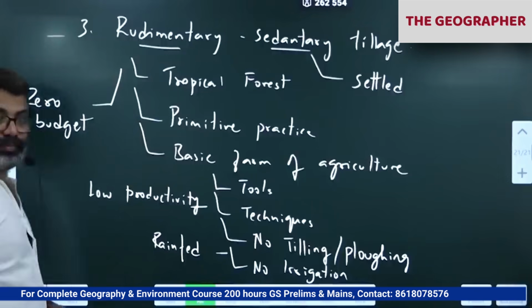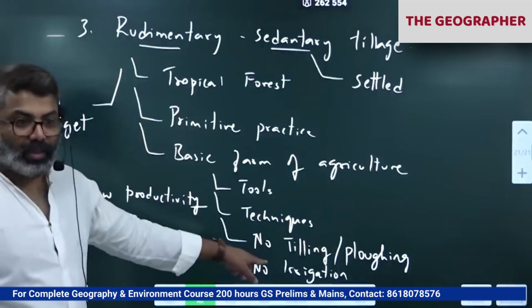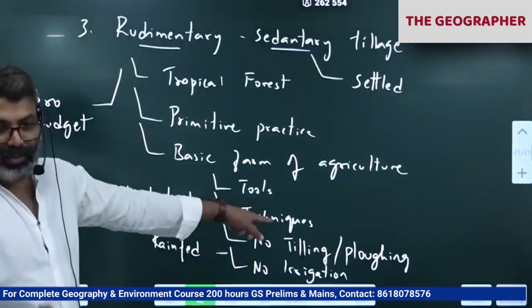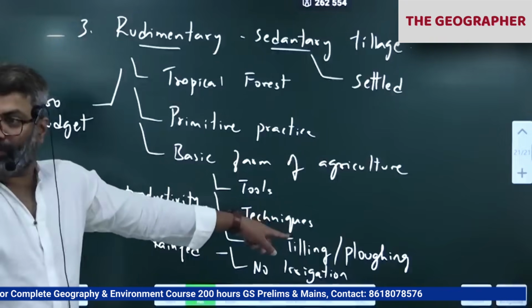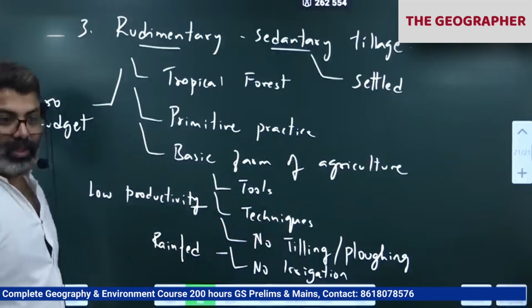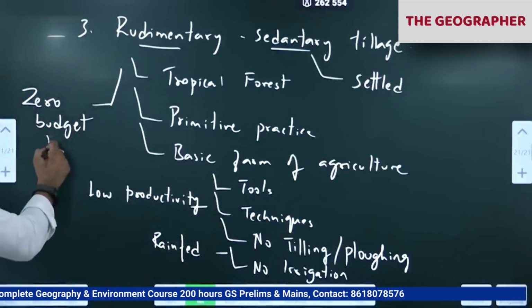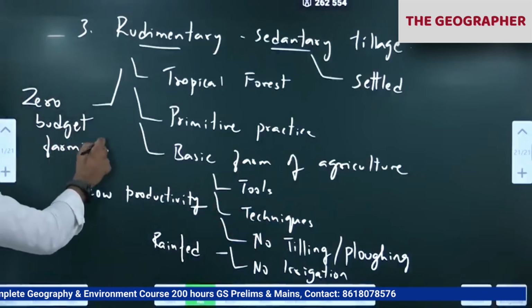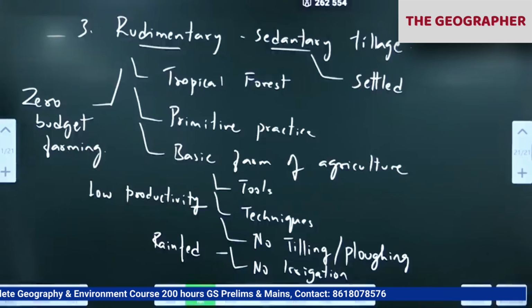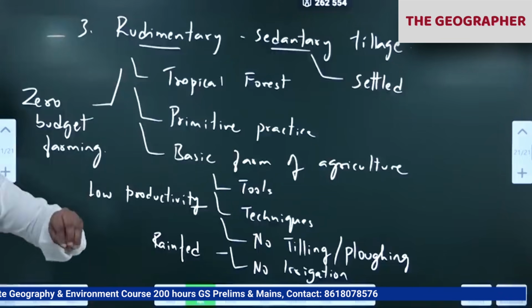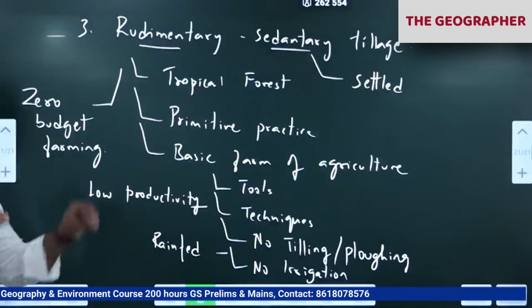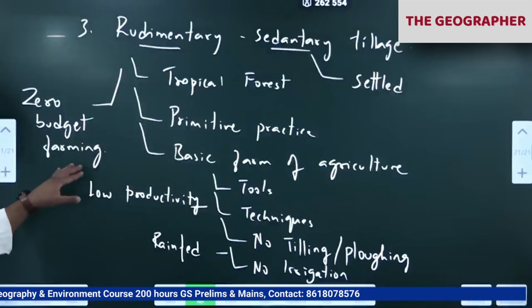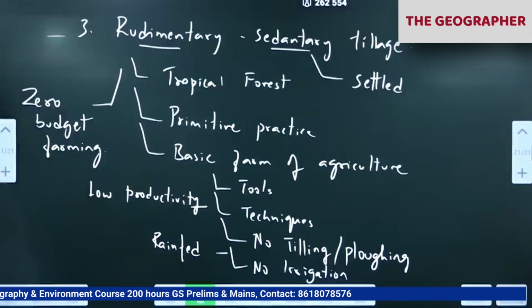No laborers also, no fertilizers. No fertilizers means you are not spending much money. Laborers are what? Family members are the laborers. As a result, in many places it is called zero budget farming. People grow whatever is required and they sustain themselves. So a basic form of agriculture.